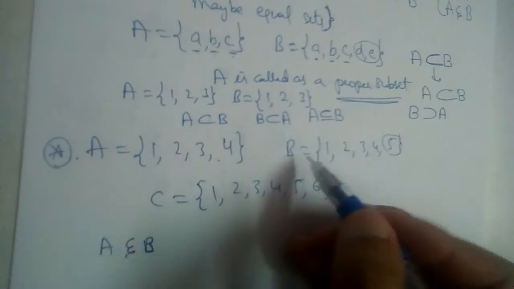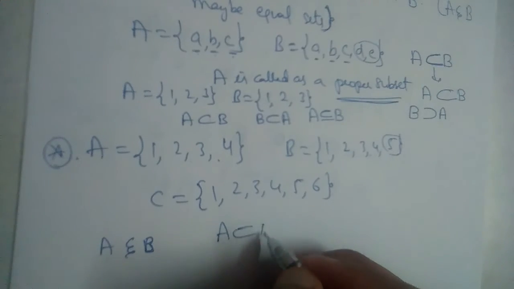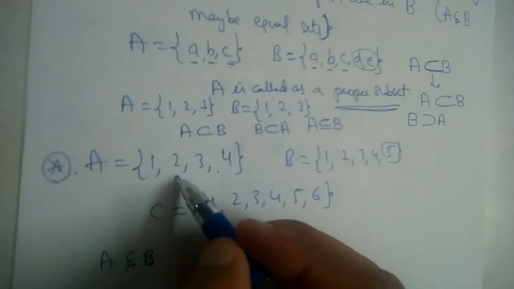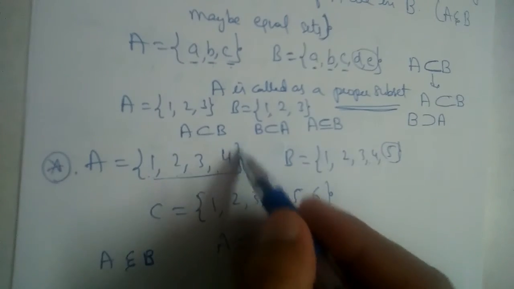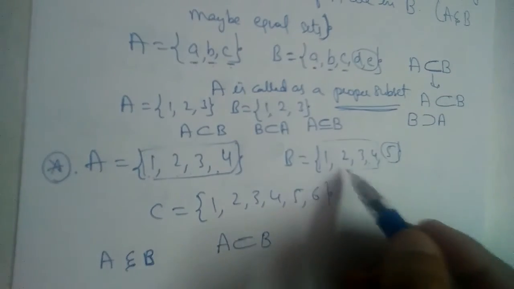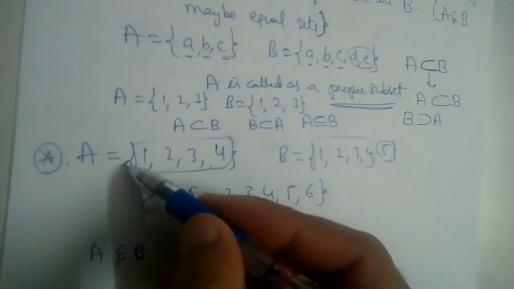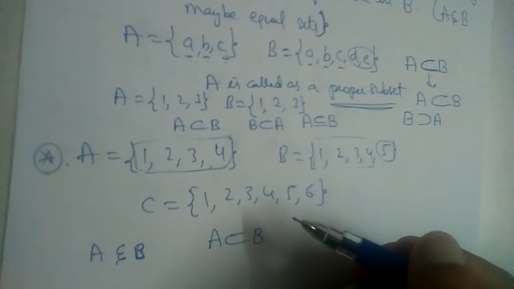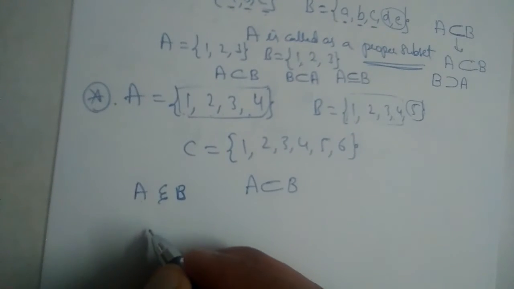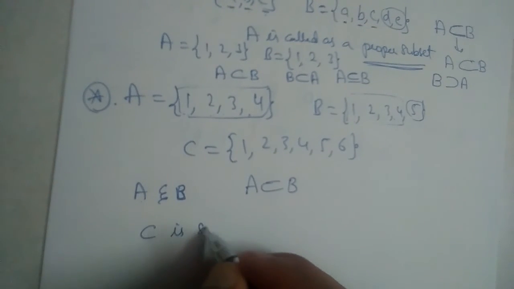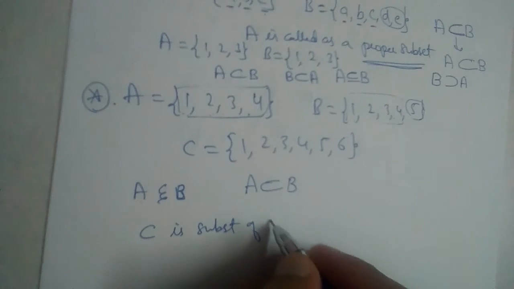So can we say A is a subset of B? Yes, A is a subset of B because all the elements that are present in A are also present in B, right? Can we say B is a superset of A? Yes. All right.